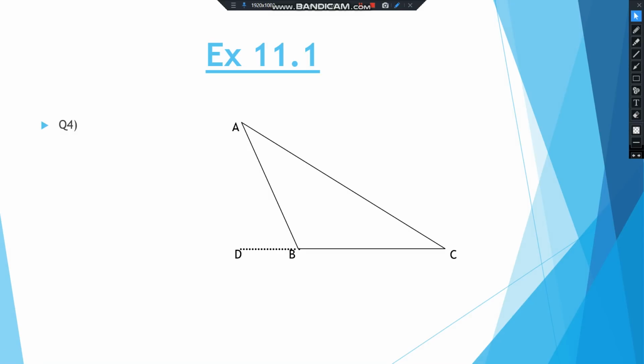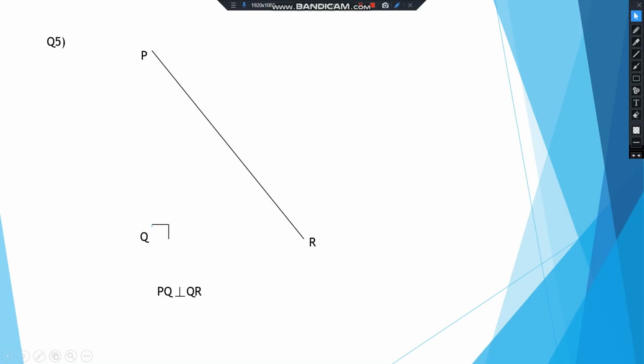So BD, we have to extend this line from B till D, and then if we draw now from A to BC, it will be actually outside the triangle, right? So just see, now this line is drawn from A on BC, but it is outside the triangle, right? So it is outside the triangle.